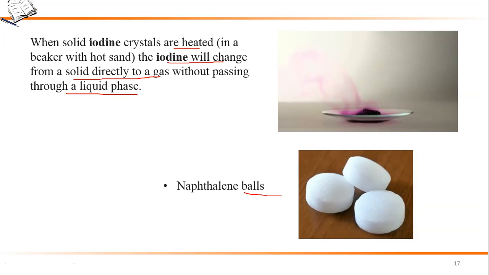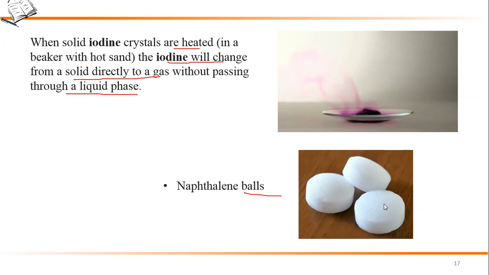This is because they undergo the process of sublimation. The naphthalene balls keep forming naphthalene vapors slowly, which disappear in the air. So this process, converting solid to vapors without becoming liquid, is known as sublimation.